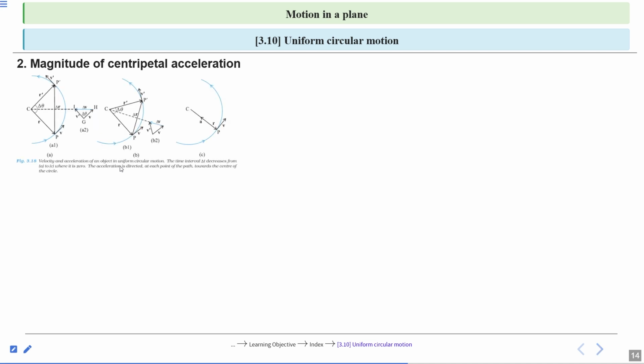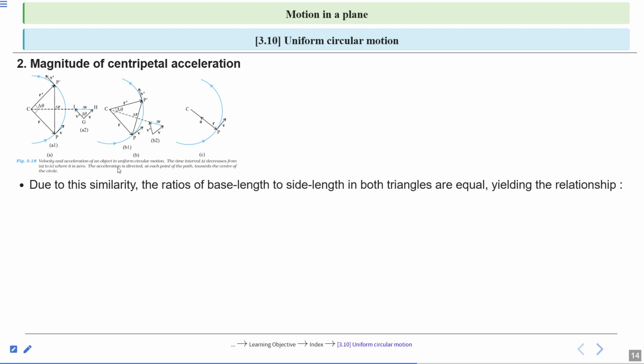Due to this similarity, the ratios of base length to side length in both triangles are equal.